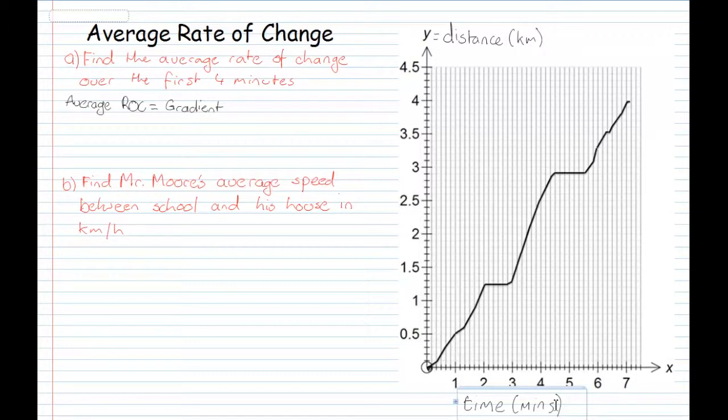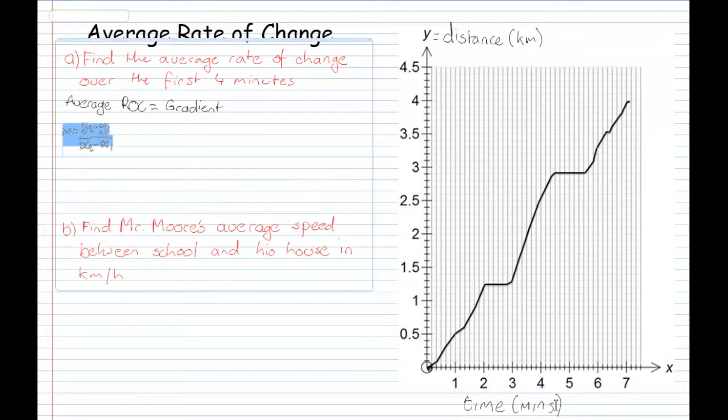Alright, good. Now, looking at this, to find the gradient we need to do the rule m equals (y2 minus y1) over (x2 minus x1), as you can see there. Now, of course, we need to find our x2, x1, and our y2 and our y1.